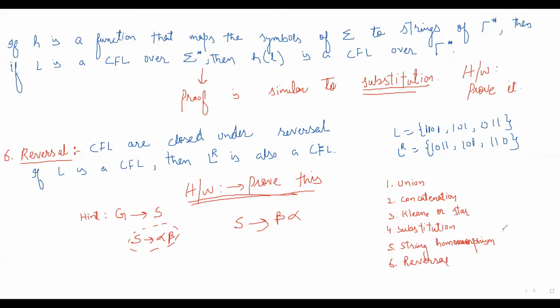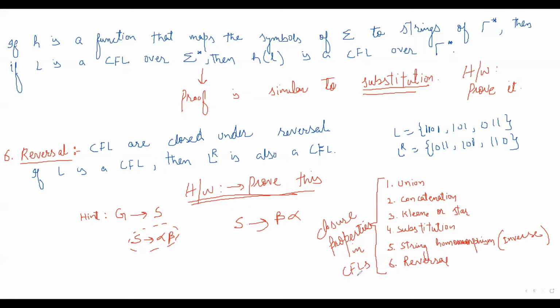But for clarity, you should remember that the inverse of string homomorphism is also a closure property. So these are the six operations that are closure properties in case of context-free language.